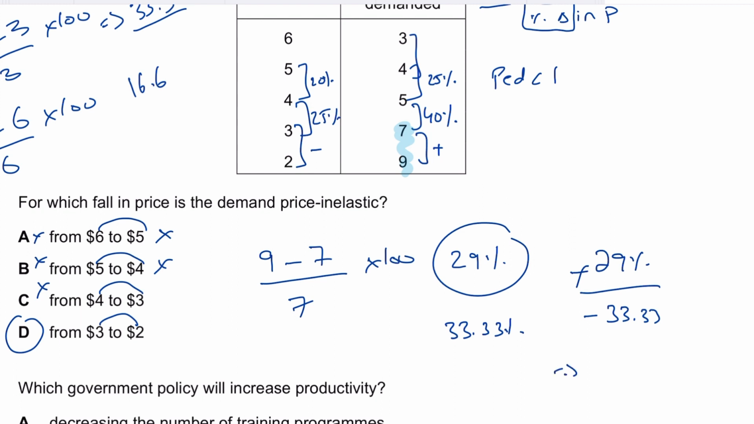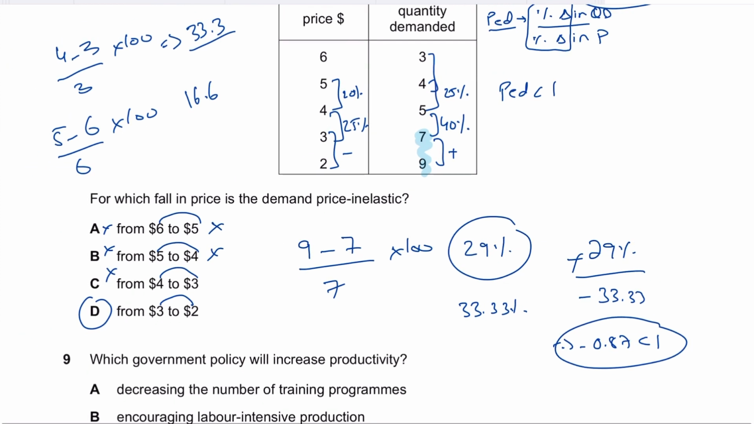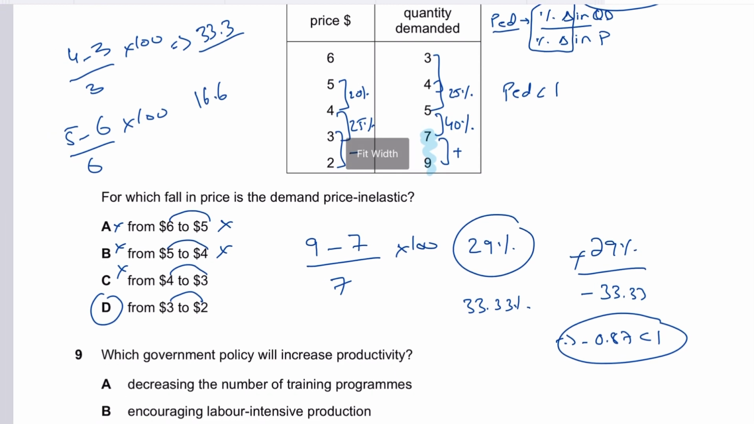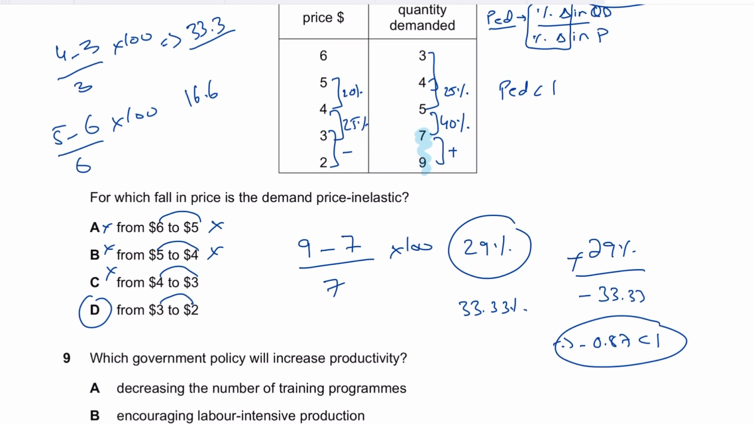The answer should be 29 over 33.33. That is how much? That is 0.87, which is less than 1. So obviously that makes D the right answer. You ignore the minus sign if you're trying to see whether it's greater than 1 or less than 1, because the minus sign is just telling you the inverse relation.